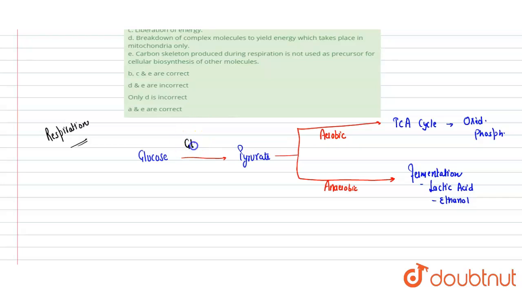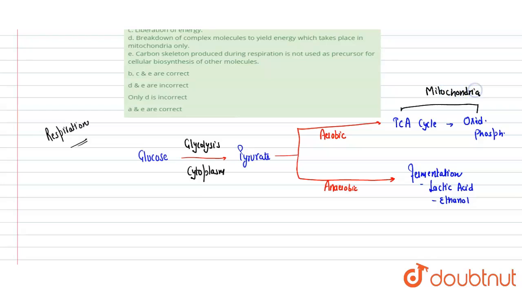Now this process is glycolysis. This occurs in the cytoplasm. It is common in both aerobic and anaerobic respiration. Here we can see that after pyruvate, aerobic and anaerobic distribution occurs. The later processes occur in the mitochondria.